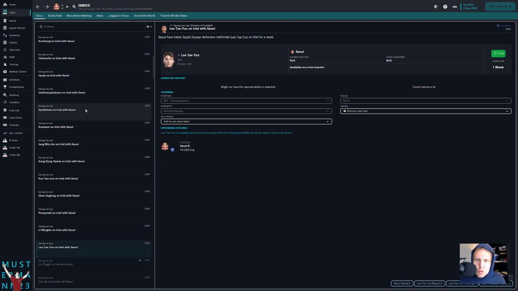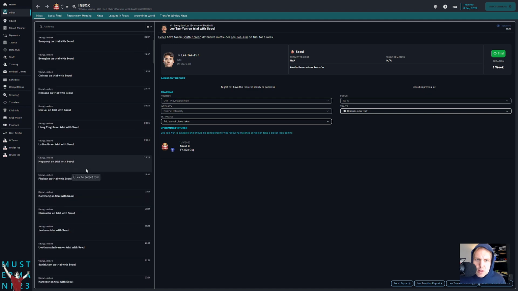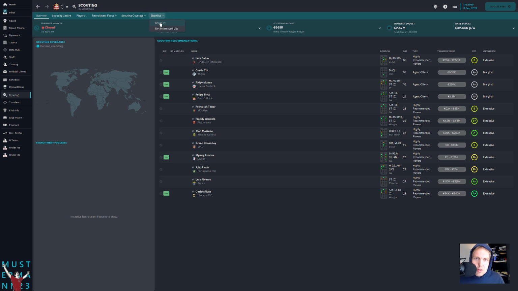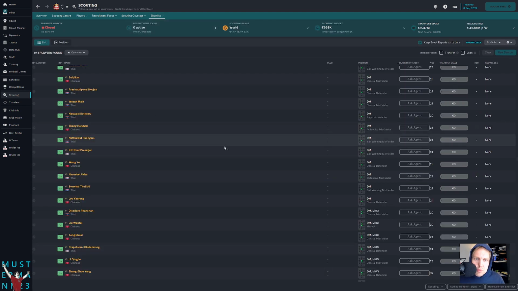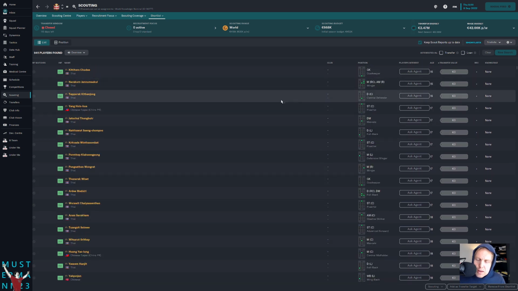And we can kind of go through the rest of this and look through players just one at a time and see if there's anybody that we want to get this way, and then have them come onto the team. I mean, even if they wind up being on the B team, it's not necessarily the worst thing in the world because this is the way that you can kind of fatten up your squad. So again, the recommendation I have is, you go through, you create a big short list full of trialists, you arrange them by whatever, maybe by age or something like that, and then you just bring players on and just give it a try and see what happens.